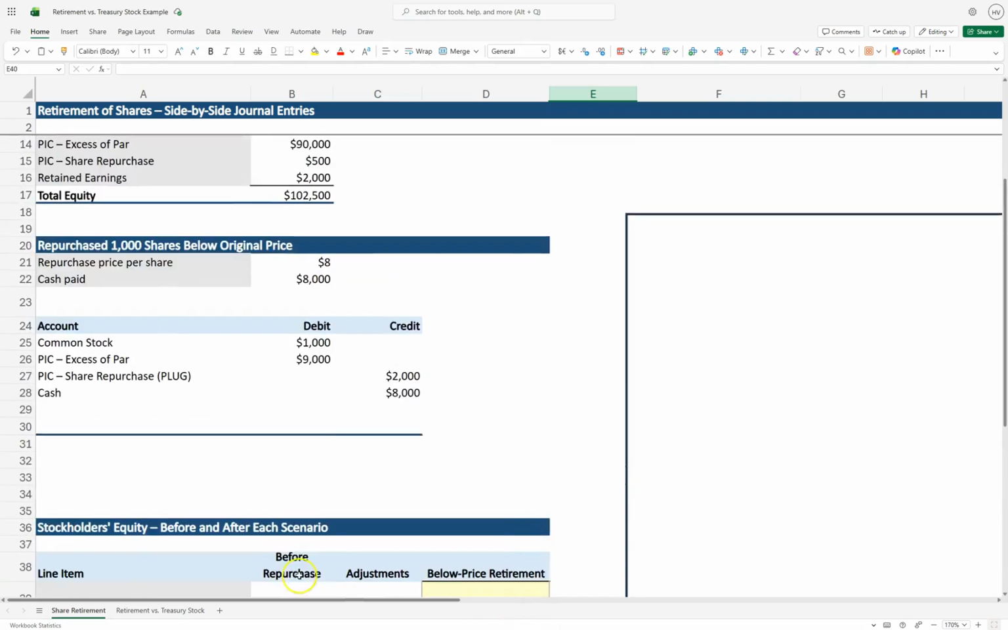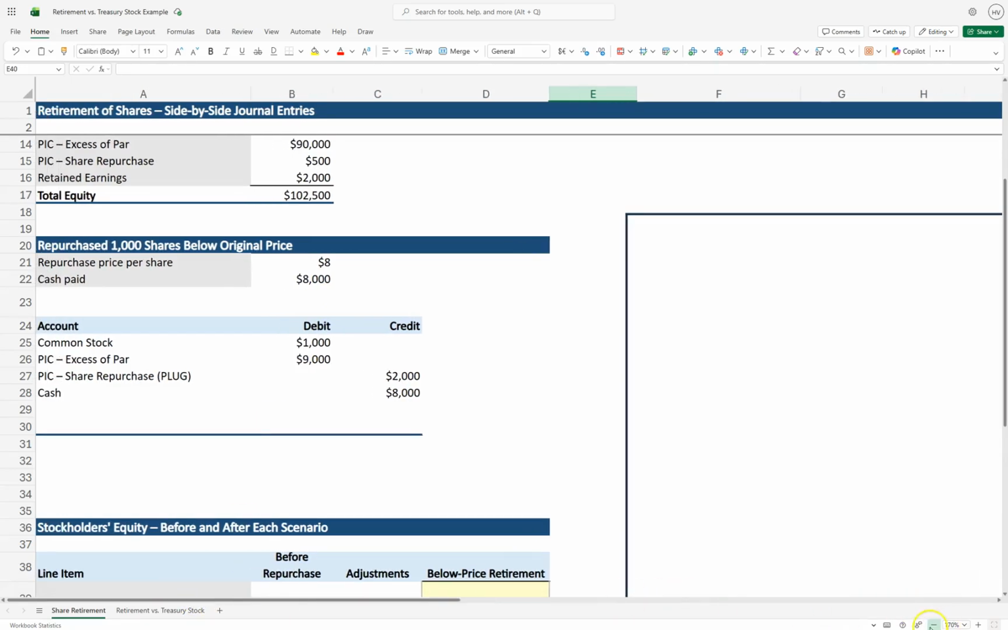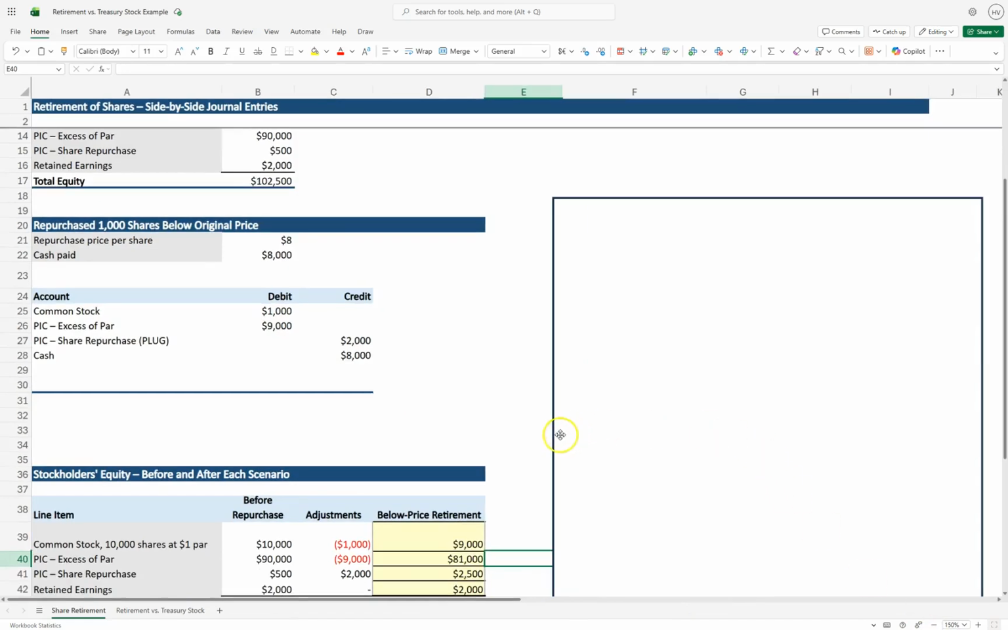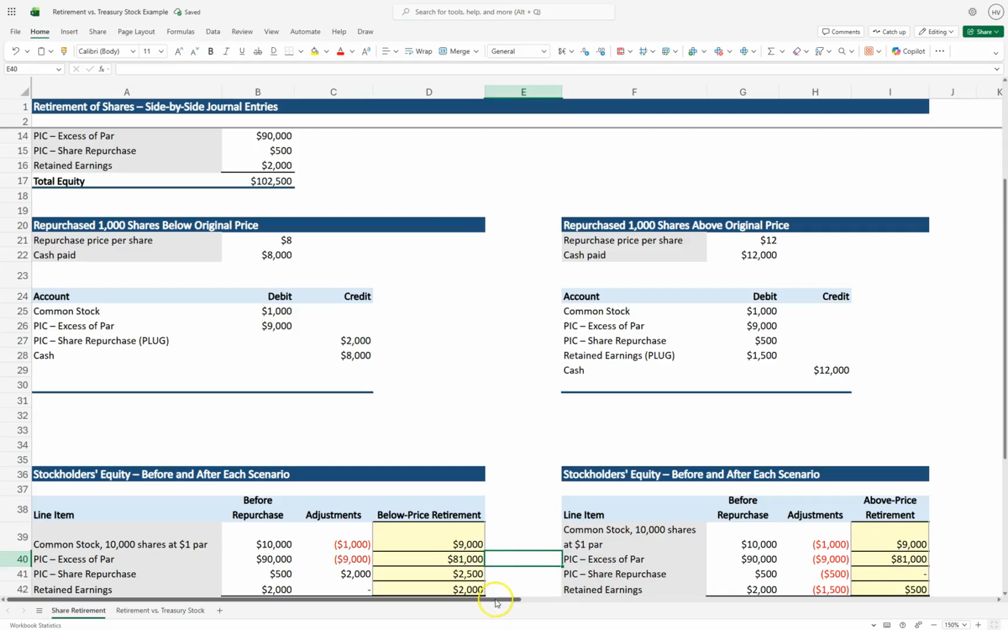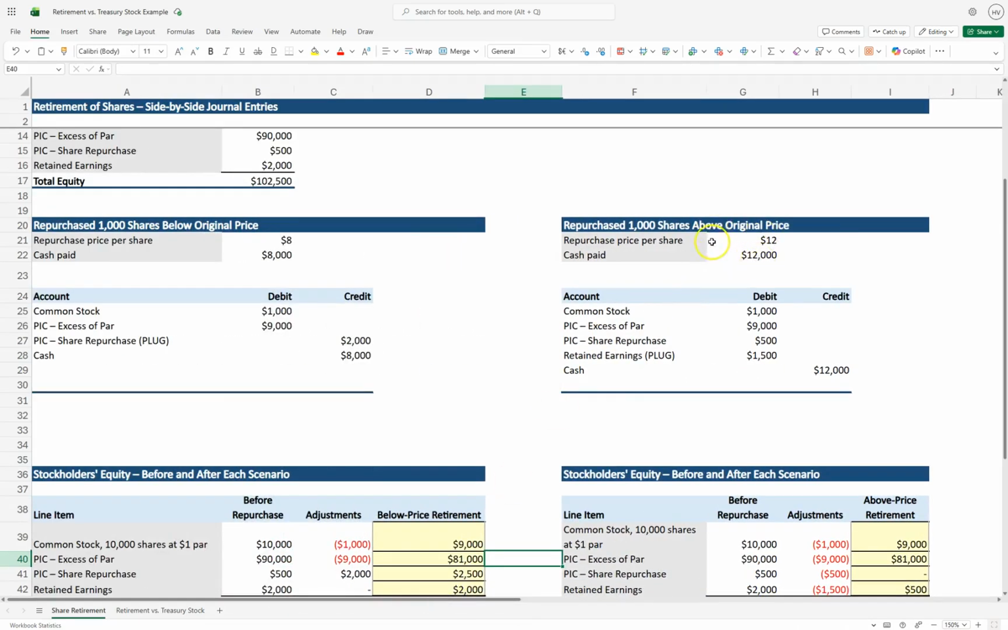Okay, now let's go through an example. We just went through an example where we repurchased the shares below the original price. Now let's see what happens when we repurchase them above the original price. I want to do a comparison side by side, but first I'm going to keep it like this. So now we repurchased 1,000 shares at $12, which is above the original price of 10. So we paid cash of 12,000, so here I'm going to credit cash $12,000.